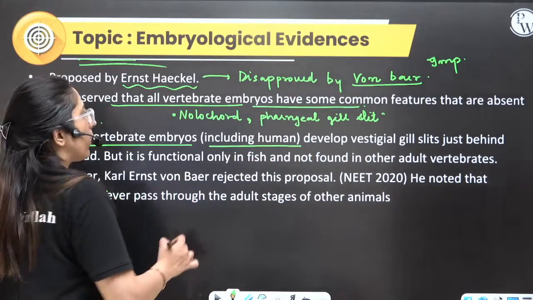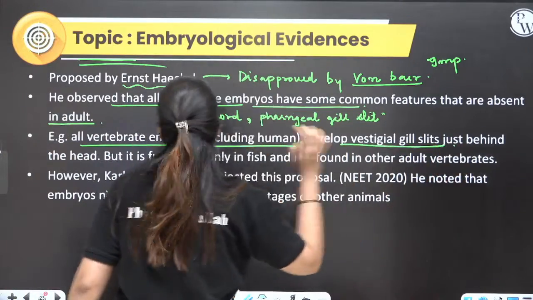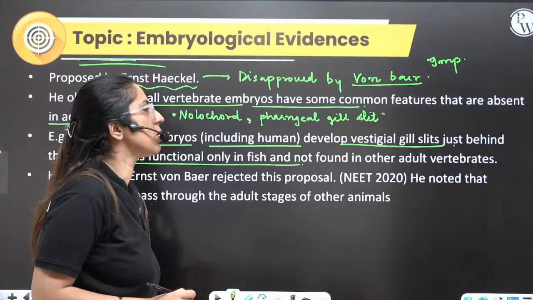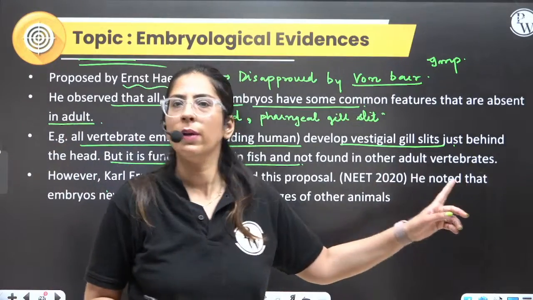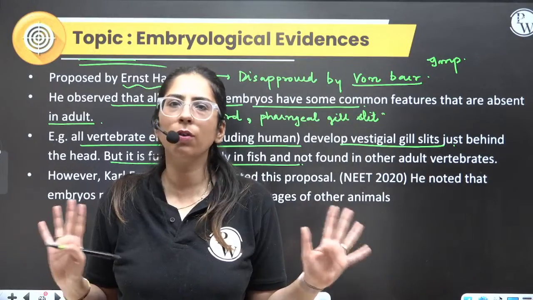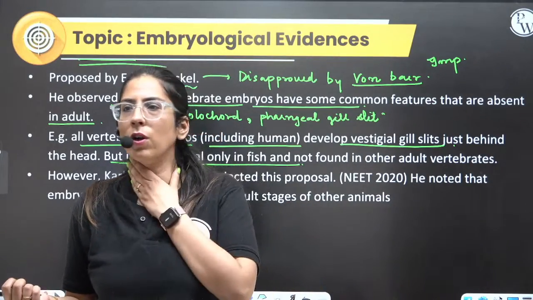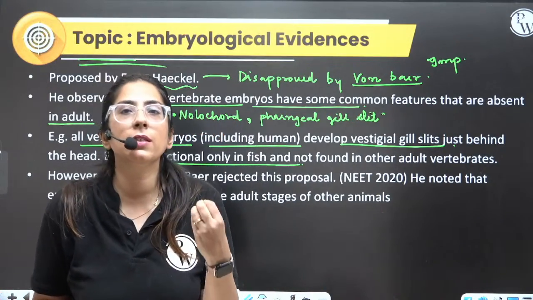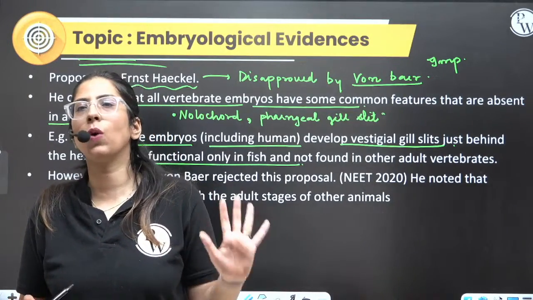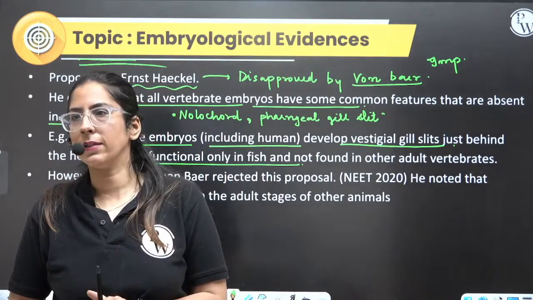Isn't it? Okay. They develop vestigial gill slits just behind the head. But it is functional only in fishes, not found in other vertebrates. Clear? Pharyngeal gill slits are only functional in fishes. We do not require them. So that means it gives us an idea that we all have a common ancestor. This is what Ernest Haeckel said.